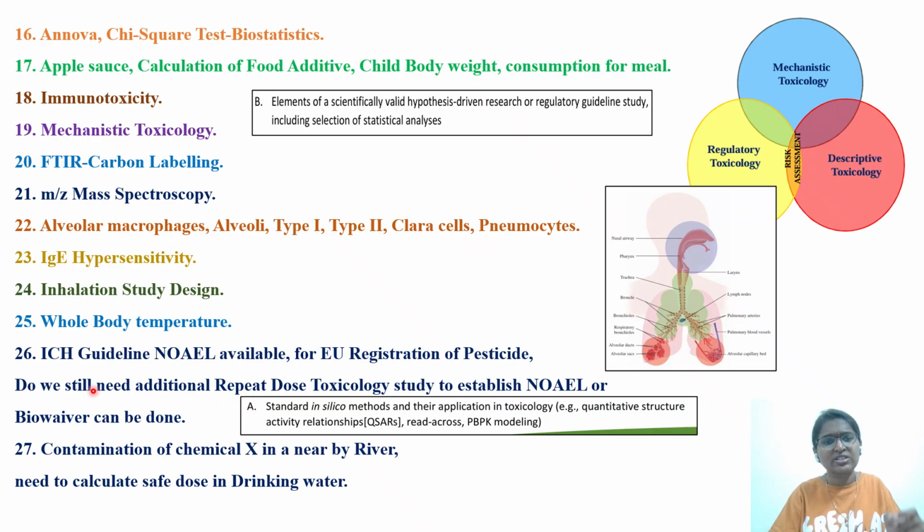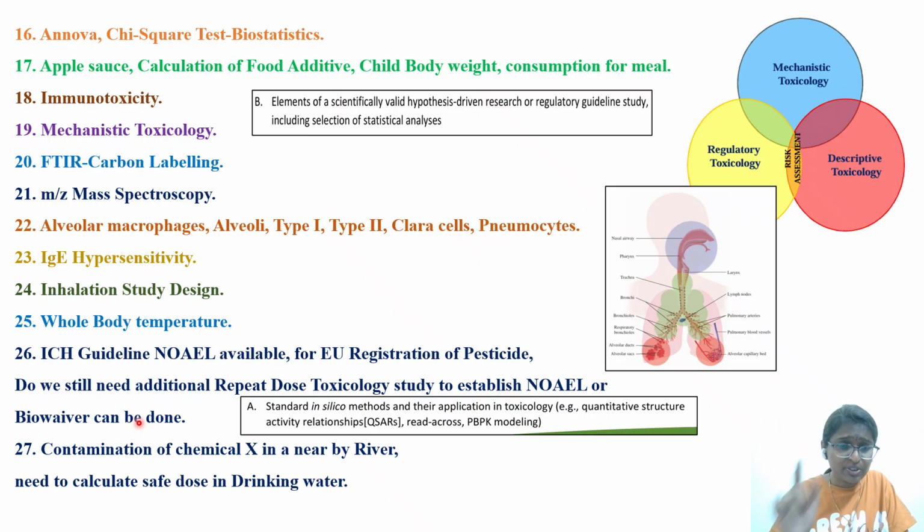Another question they have asked: they have given a pesticide. The pesticide has been registered in the European region and they have a NOAEL for that particular study. If they are using that pesticide in the case of the US, the country is changing. Will they need to again repeat the toxicology study? Something like that they have asked. So we'll quickly go through it, whatever I remember. I am going to read it out. ICH guideline, NOAEL available already for EU registration of the pesticide. Do we still need an additional repeat dose toxicology study to establish NOAEL, or can a biowaiver be done? So like this, biowaiver or bridging studies, concept related questions they will also ask.